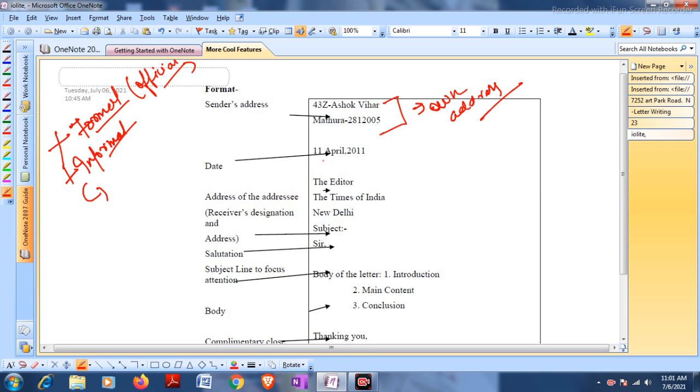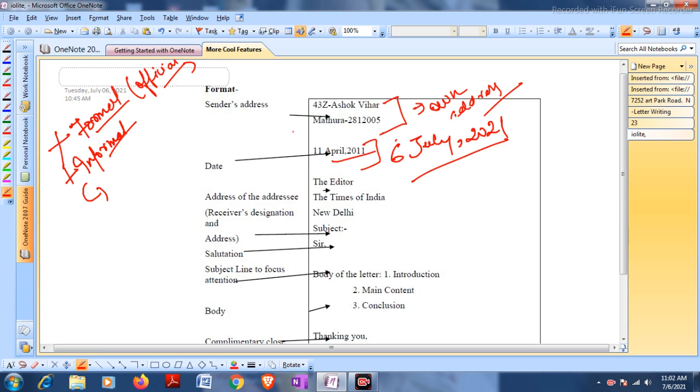Followed by the date. The format of the date should be exactly the same as it is written here: the date, name of the month, and then the year. But as of now this is an outdated date. For example, if I'm supposed to write today's date, it has to be 6th of July, 2021. This is how you're supposed to write the date. You need to place a comma only after writing the month.